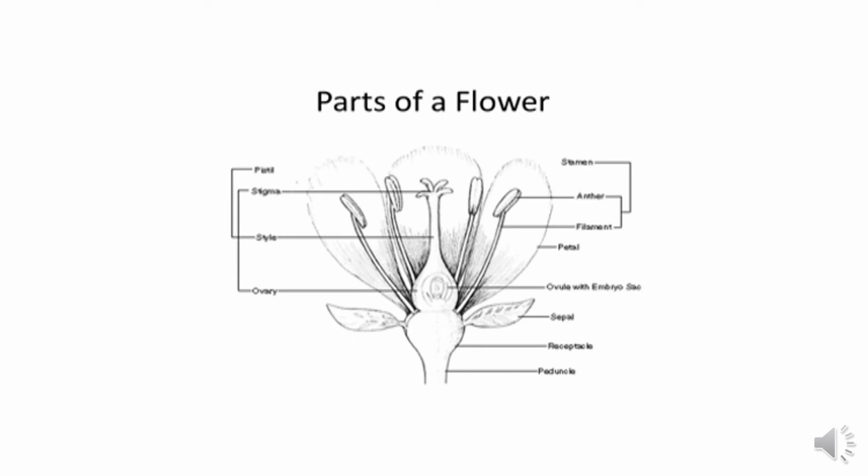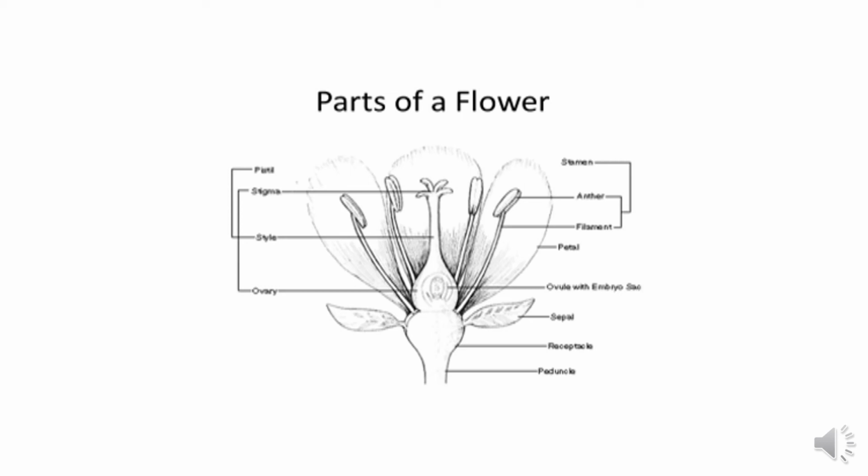Now we come to the parts of a flower. You must have seen a flower. There are 4 major parts of a flower, and these parts are sepal, petal, stamen, and carpel. So now in this picture you can see these are the sepals. Sepals are small green leaves that cover the bud. They cover this area, and they are green in color.